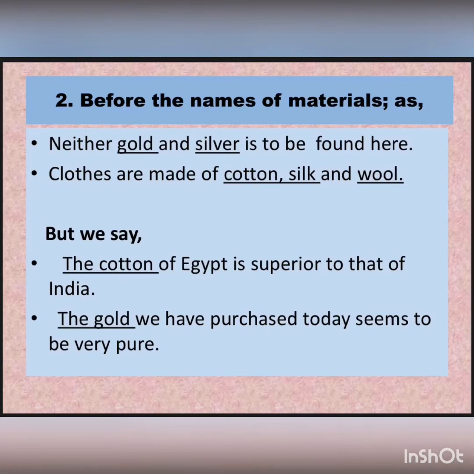For example, the cotton of Egypt is superior to that of India. So here we are particularly talking only about the cotton of Egypt. So here we have to use the article the. Similarly, the gold we have purchased today seems to be very pure. So here also we are talking about the gold that we have purchased today. So we are being particular, hence we use the article the. Otherwise, if we are talking about materials in a general sense, then we do not use the articles, right?